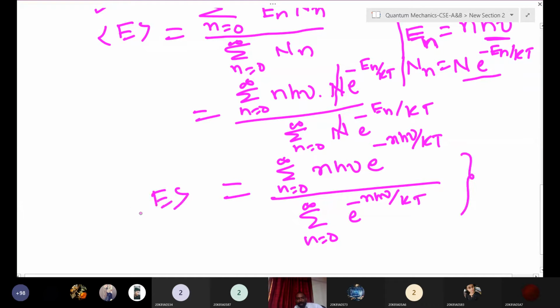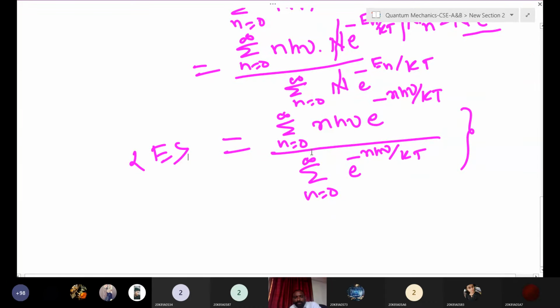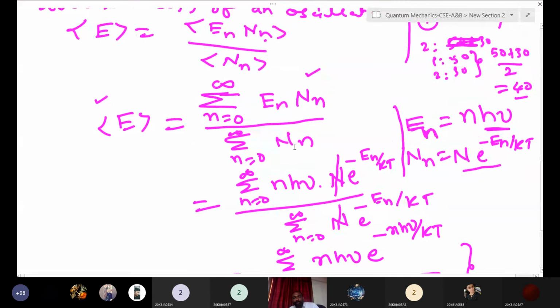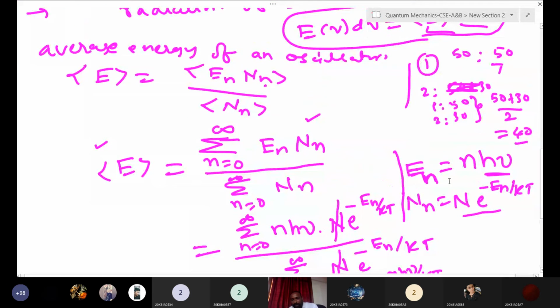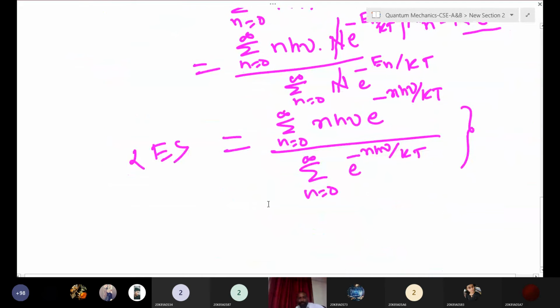Average energy is equal to this. Now how will you solve this one? What is our job? You have to substitute n equals 0, n equals 1, n equals 2, n equals 3, like that, and add. What we have done: from postulate 1, E_n equals n h nu we have taken. After that, from Boltzmann statistics we have taken the total number of atoms or oscillators, and we simply substitute in the average energy formula. From there you have to substitute n equals 0, 1, 2, 3, like that.